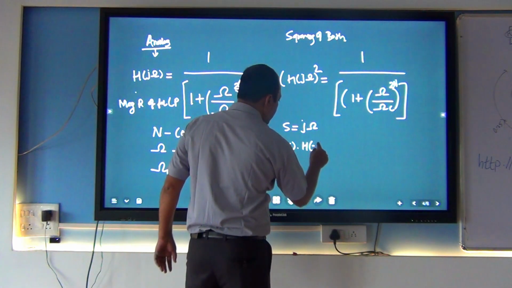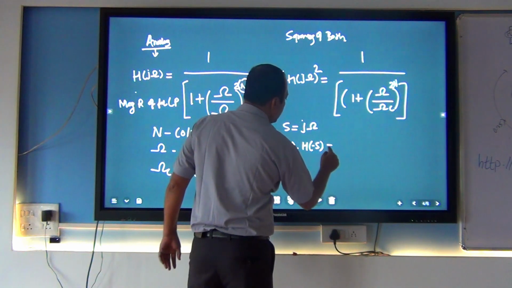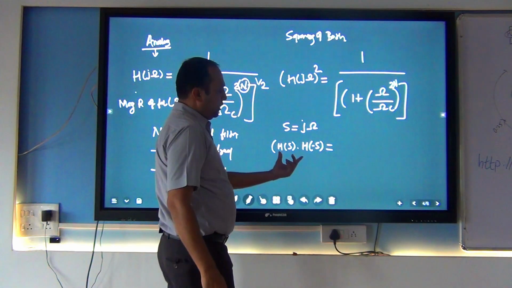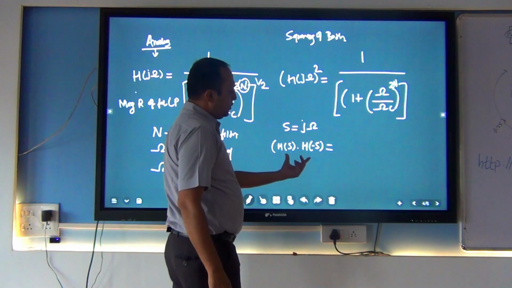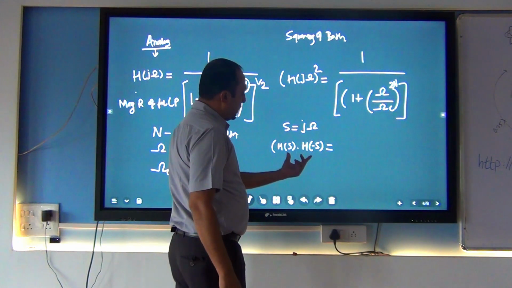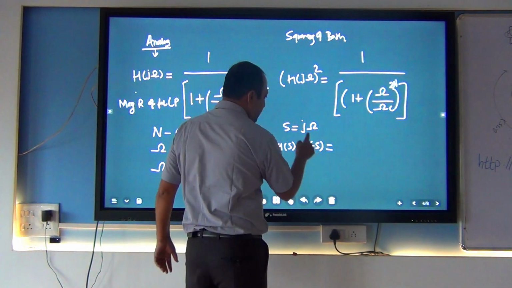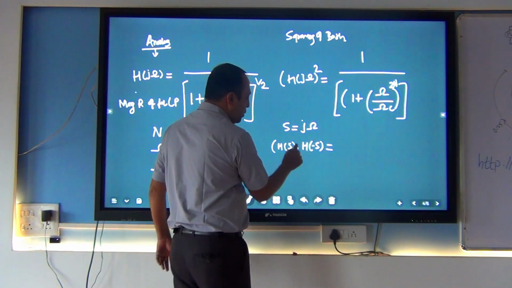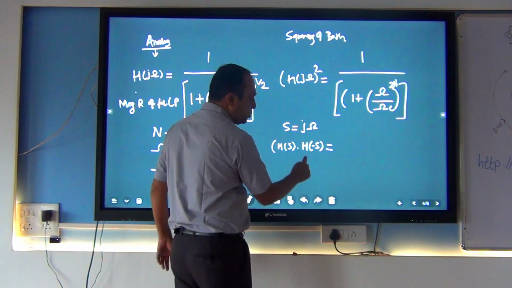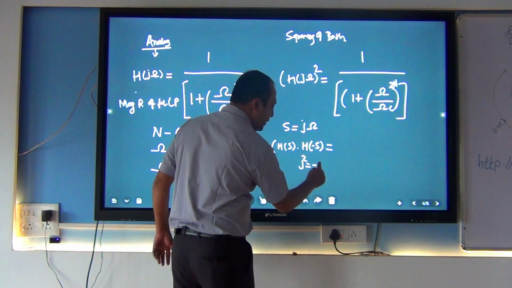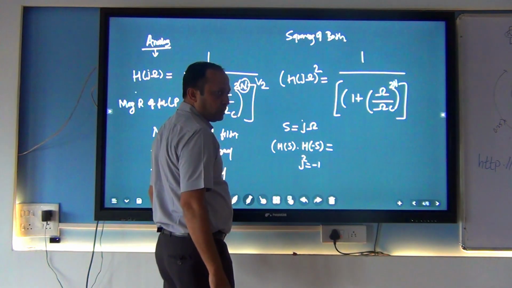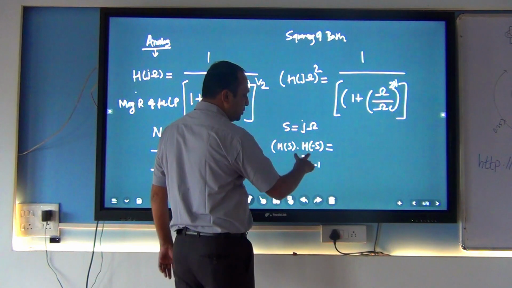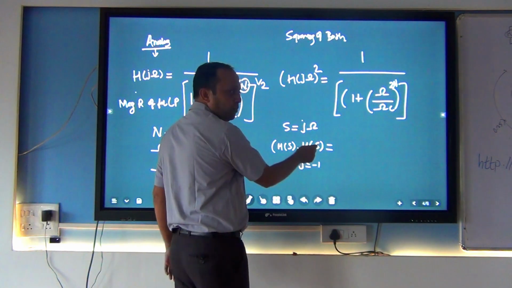So squaring, when we take the square of these two, H of s into H of s, if I substitute this value, why am I writing this minus 1? Because when I put j and j square, j square is minus 1. It is one value of the imaginary values. When I multiply this, it is minus 1, that's why I am putting minus.